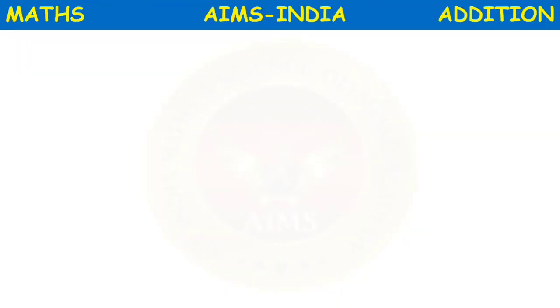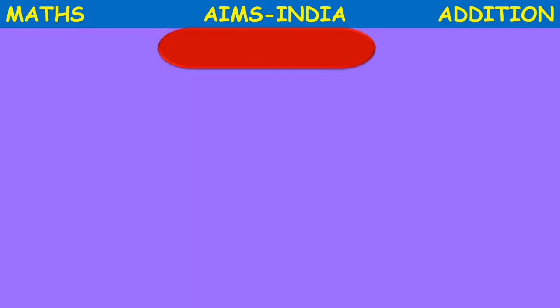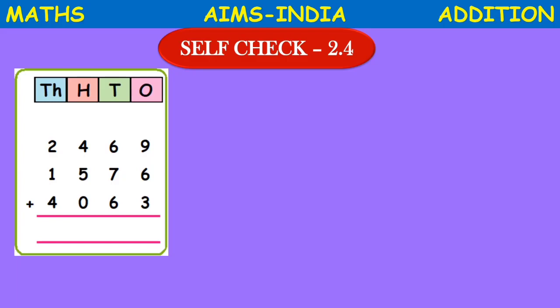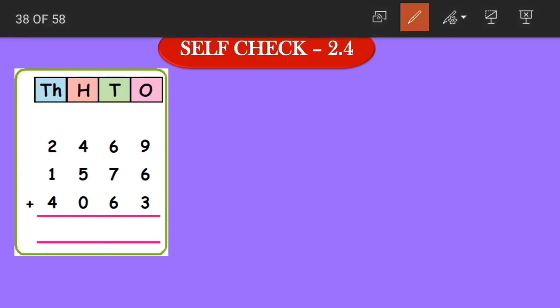Yes, today we will first discuss the homework I gave you yesterday. Okay, moving on to the additions. The first homework question was this. How do we add? We start adding from the ones place, right? So 9 plus 6 becomes 15. 15 plus 3 becomes 18. So how do we write this? 8, which is in the ones place, will be written here, and 1, which is in the tens place, will